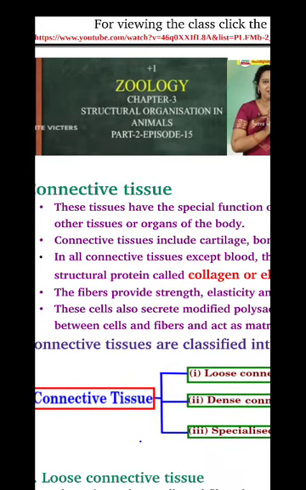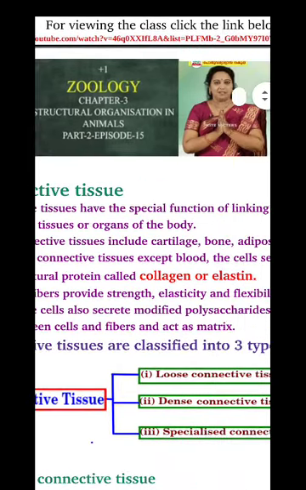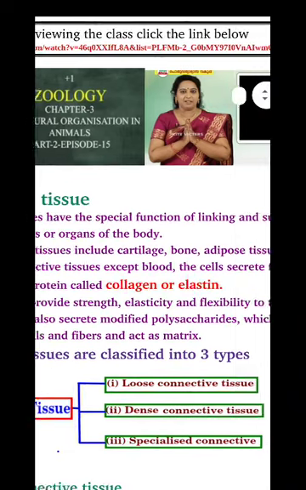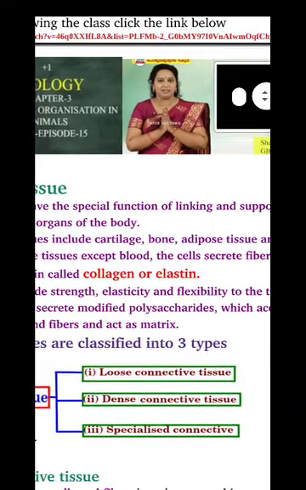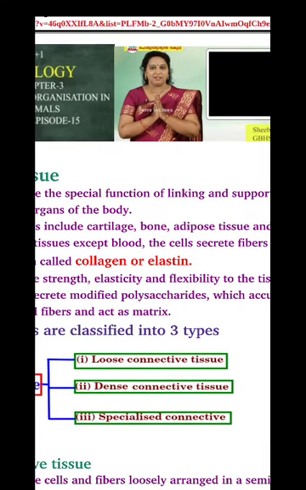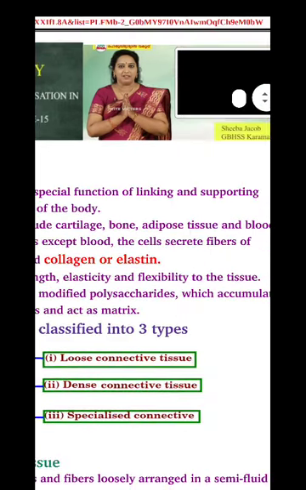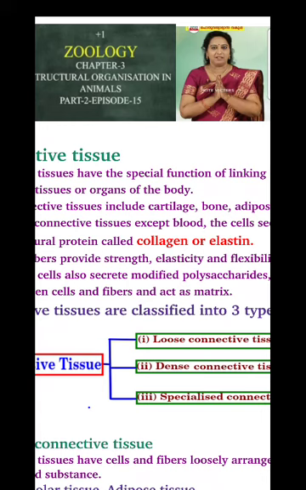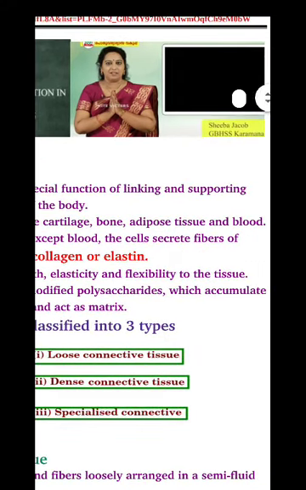The function of a fiber, that is collagen or elastin, is to give strength, elasticity and flexibility to the tissue. Strength, you know, strength. Then elasticity, like elastic, stretchable, and flexibility, that means not rigid, flexible. Flexibility to the tissue, which is given by collagen or elastin. What is collagen? It's a protein. Okay, collagen or elastin is a protein found in connective tissue. And what's its function? Giving strength, elasticity and flexibility to the connective tissue.